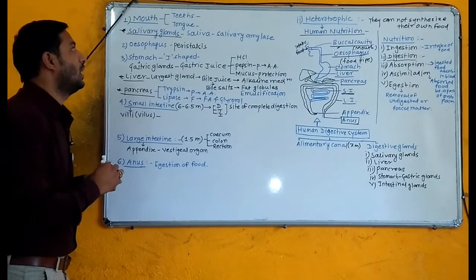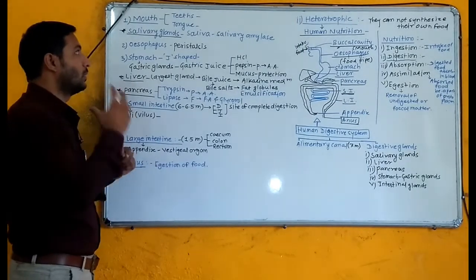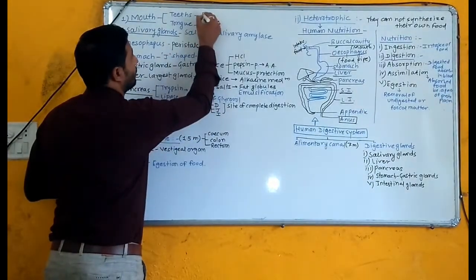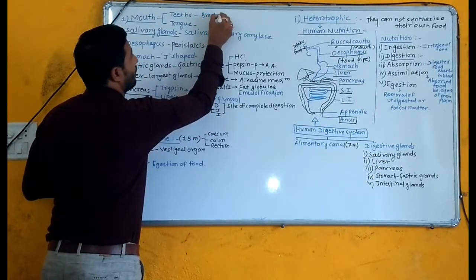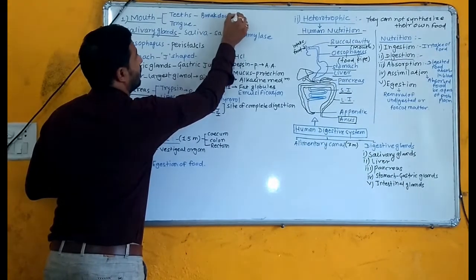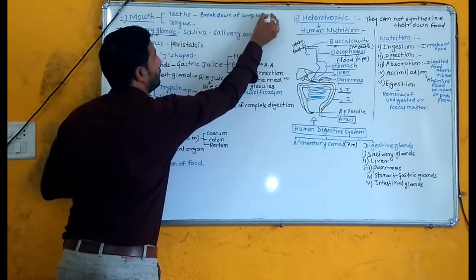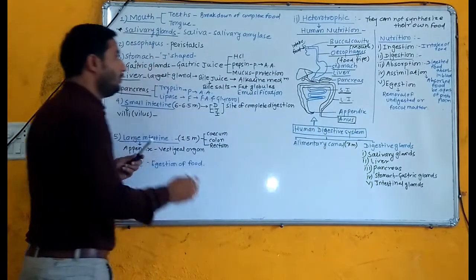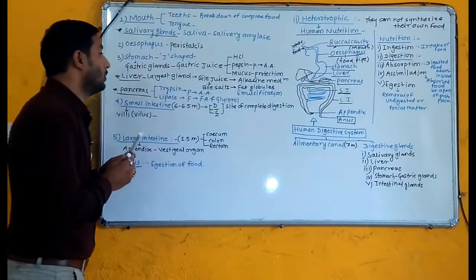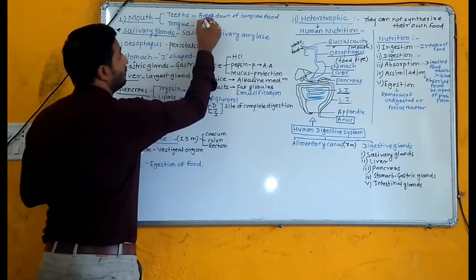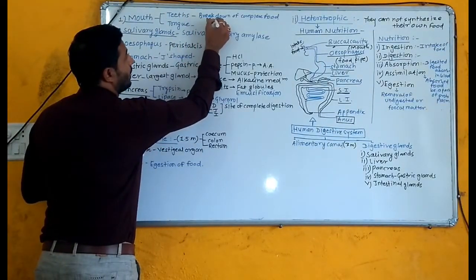Teeth are present in our buccal cavity, which helps in breakdown of complex food. This helps in mechanical digestion.